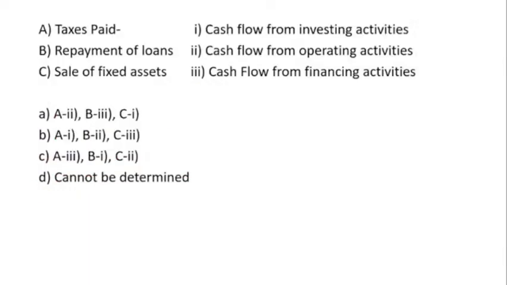Okay, the next question, this is a matching pair. Tax paid, repayment of loan, and sale of fixed asset. These have to be matched with investment activity, operating activity, and financing activity in the cash flow. So match this. I'm waiting for your answer.